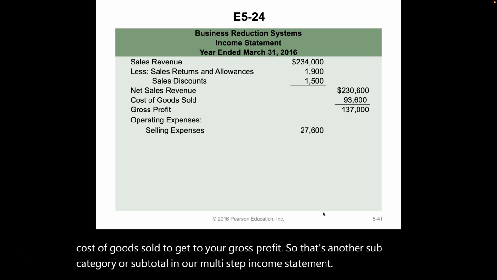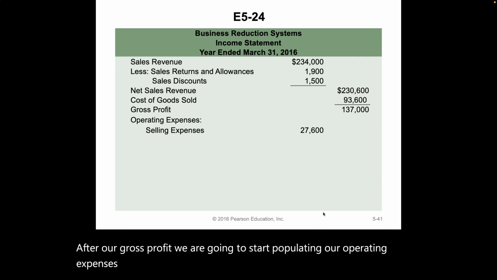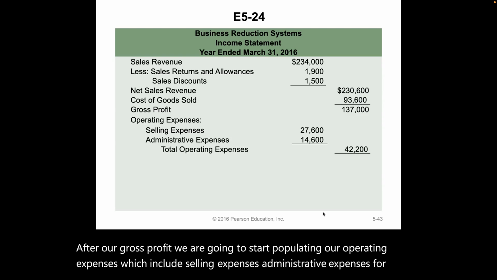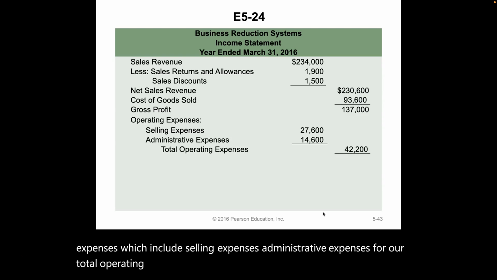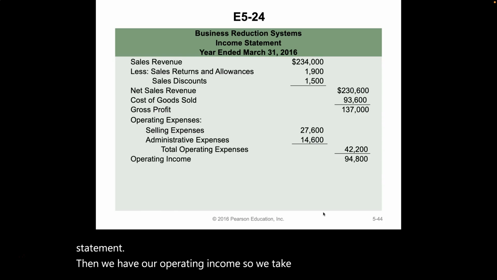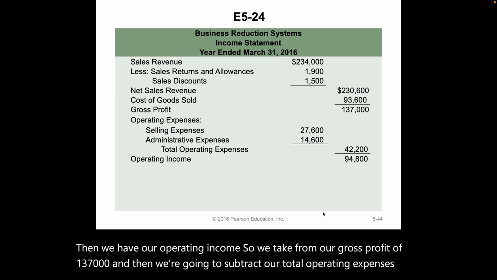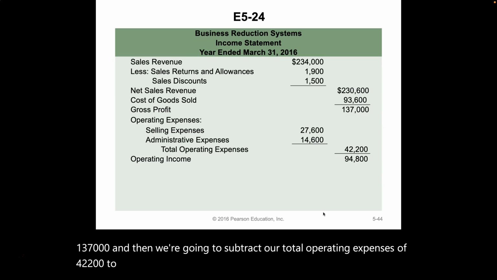After our gross profit, we are going to start populating our operating expenses, which include selling expenses, administrative expenses for our total operating expenses. Another subtotal in our multi-step income statement. Then we have our operating income. So we take from our gross profit of $137,000, and then we're going to subtract our total operating expenses of $42,200 to come up with our operating income of $94,800.